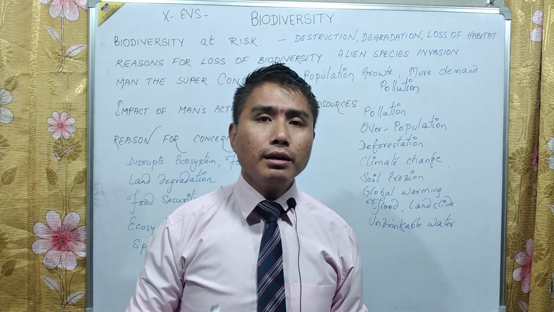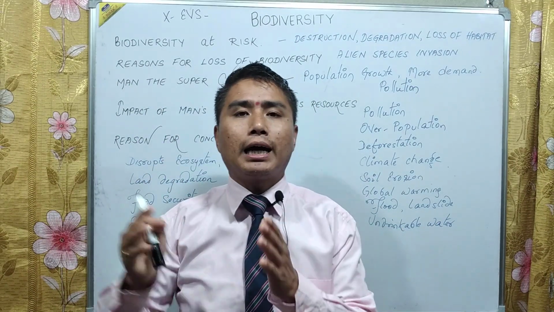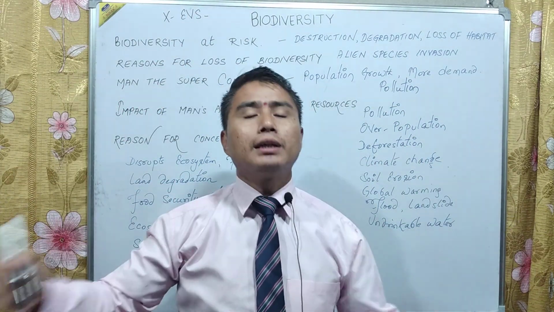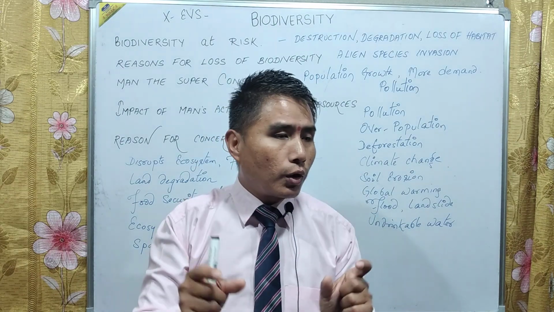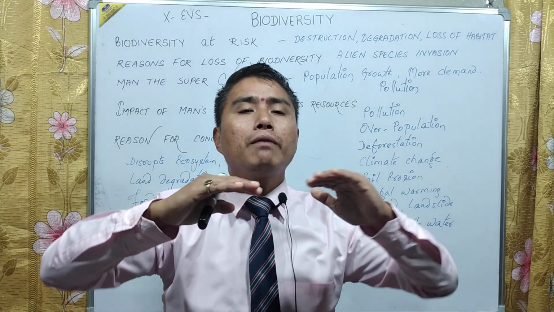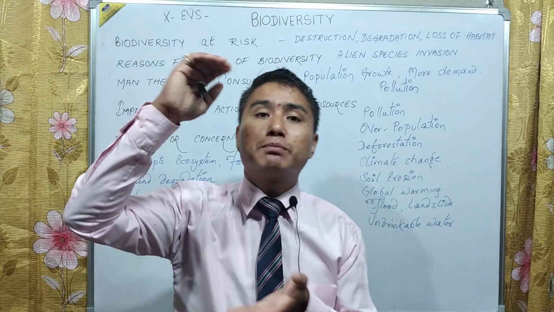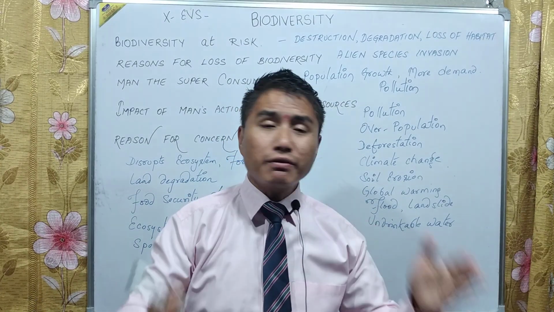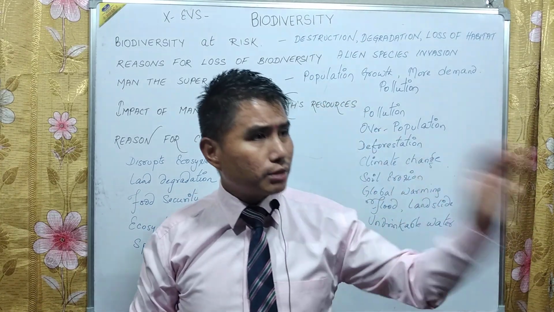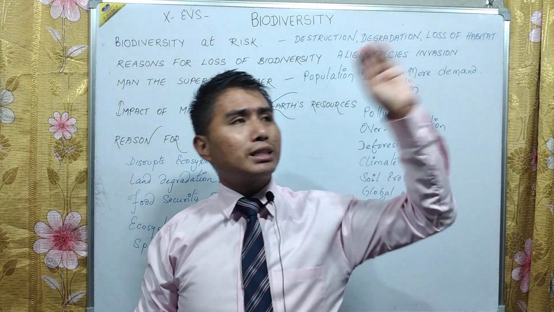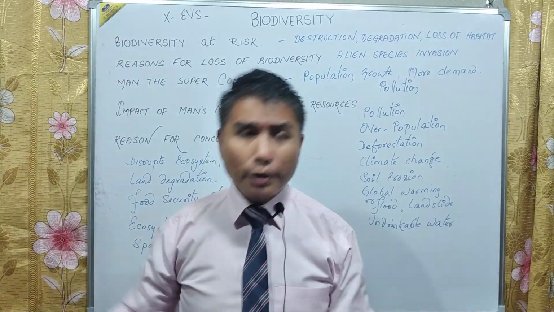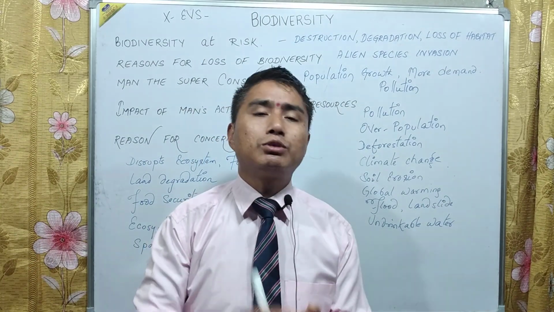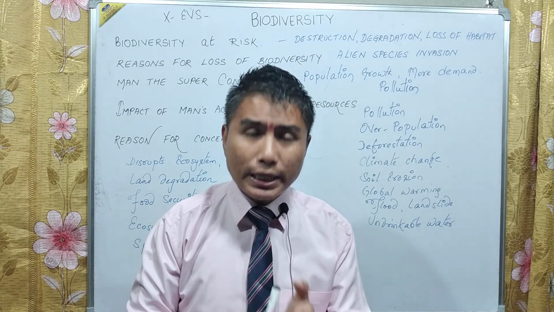Why? It's because each and every living organism has a particular role, might be a small role, might be a very big role, but it has a vital role to play for the normal functioning of the ecosystem, for the normal functioning of this biosphere. Each and every individual is a part of a food chain, a part of an ecosystem, be it a forest ecosystem, an aquatic ecosystem, a land or terrestrial ecosystem, a pond ecosystem, a lake ecosystem, a tree ecosystem, anywhere. But every individual has a role to play. That is called a niche.